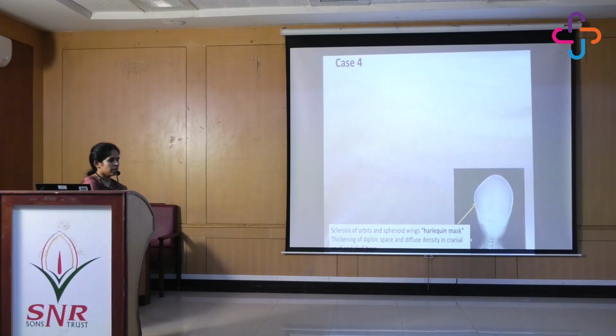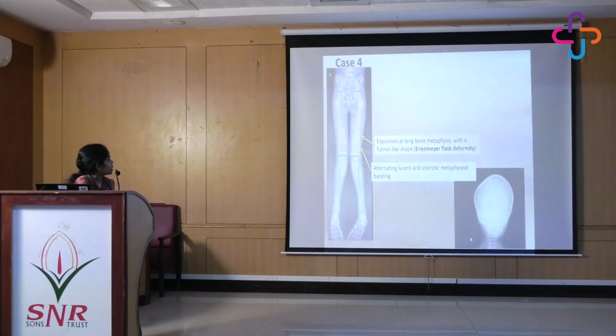So I got his skull screening done, and this is the Harlequin mask sign where there is thickening of the diploic spaces. The Harlequin mask sign is because of sclerosis of the orbits and the sphenoid wings, and you can see there is generalized thickening of the diploic spaces and diffuse density in the cranial base, right?